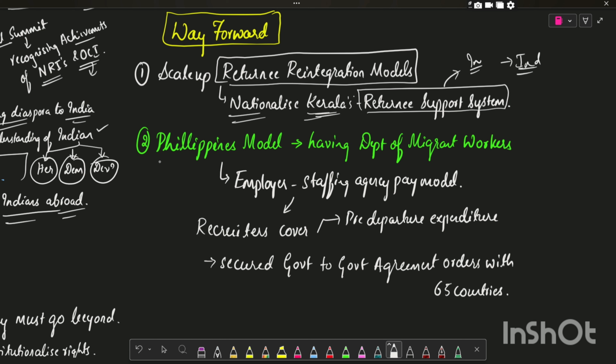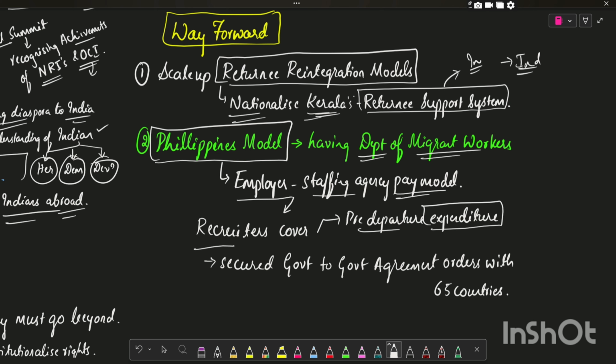And there is a global best practice, that is the Philippines model, where it has a separate department for migrant workers. This model is called the employer staffing agency pay model, where recruiters cover the pre-departure expenditure. There are also secured government-to-government agreements with 65 countries. This is the global best practice where the Philippines government helps in providing safety for migrants.